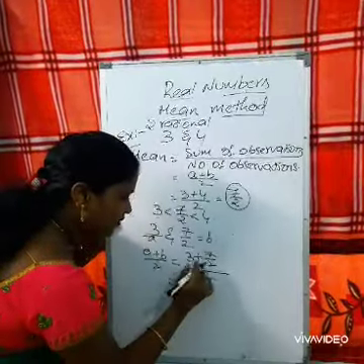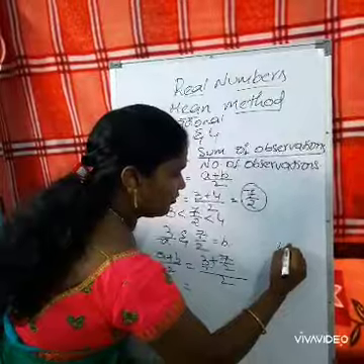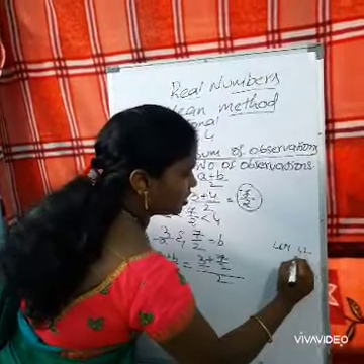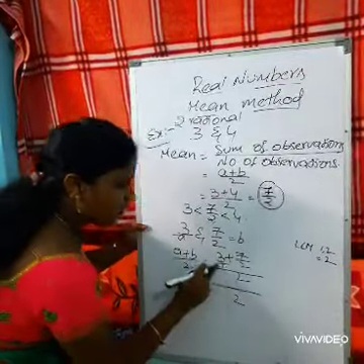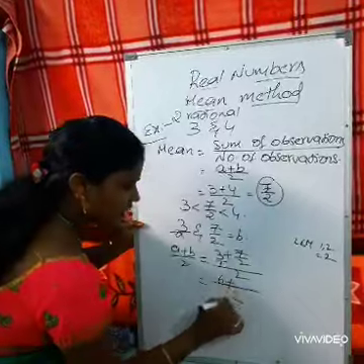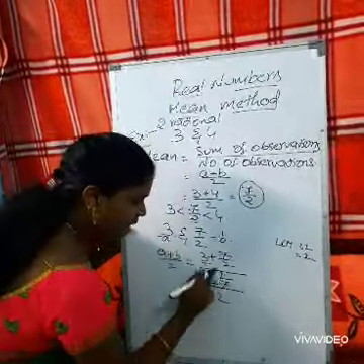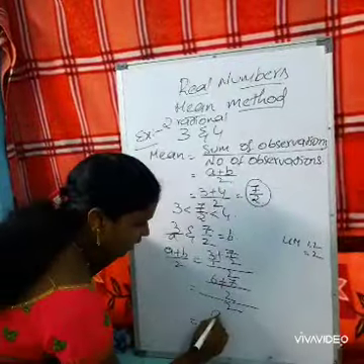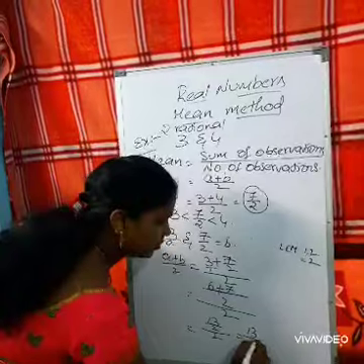Now take the LCM for 1 and 2. The LCM of 1 and 2 is 2. In the 1 table, 2 goes 2 times, 3 twos are 6. Plus, in the 2 table, 2 goes 1 time, 1 into 7 is 7. Whole divided by 2. So 6 plus 7 is 13, 13 by 2 by 2. So it can be written as 13 by 4.